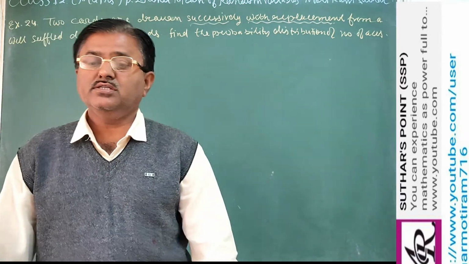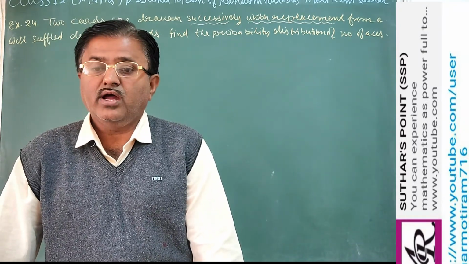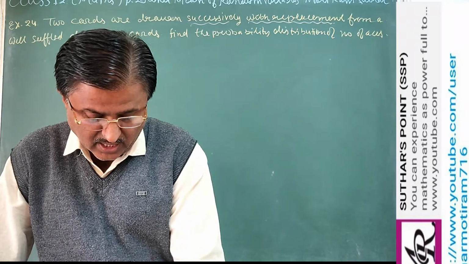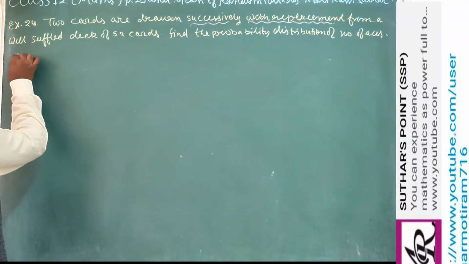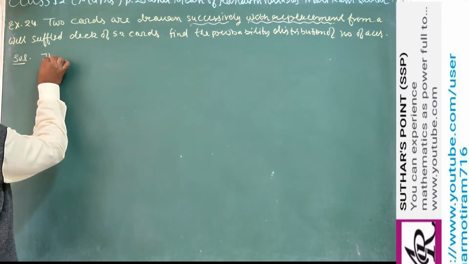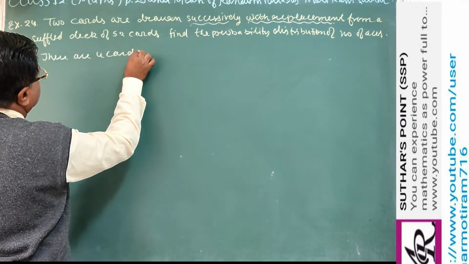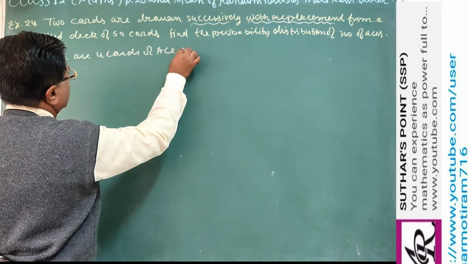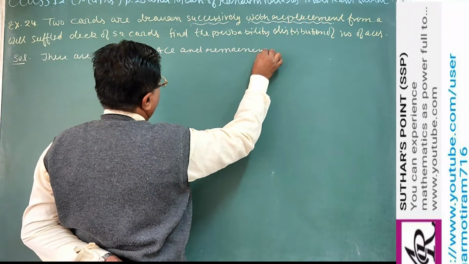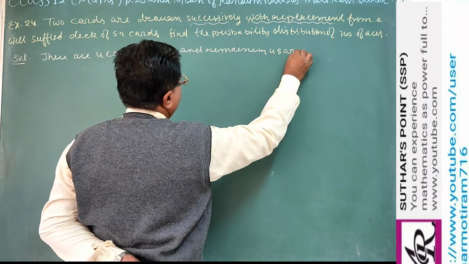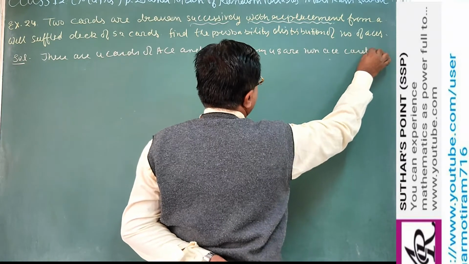So how many aces do we get in a 2-card draw? As you know, in 52 cards there are 4 aces. So in the solution we write: there are 4 ace cards and the remaining 48 are non-ace cards.